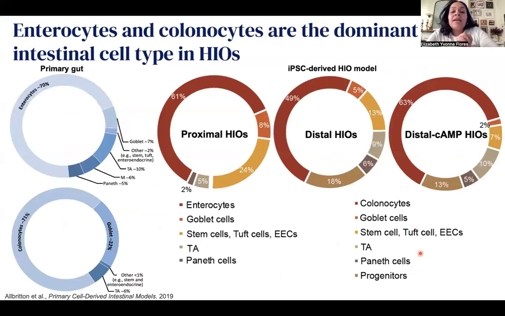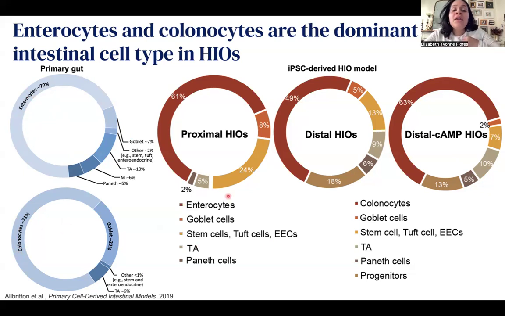Lastly, we looked at how our iPSC-derived model compares to that of primary gut, primary gastrointestinal tract. And so in your GI tract, well, the majority of those cells are the absorptive cell type, which are the enterocytes in the small intestine or the colonocytes in the colon.